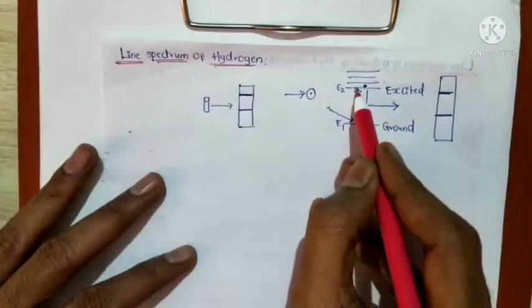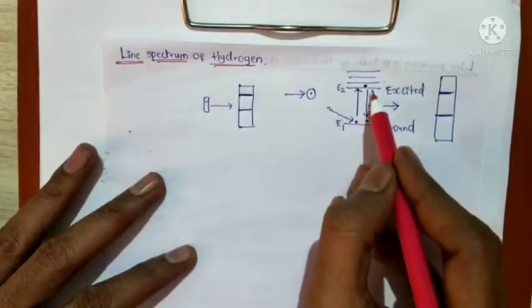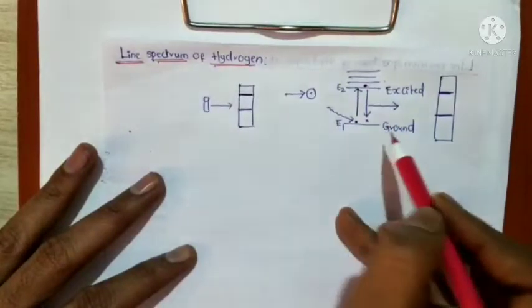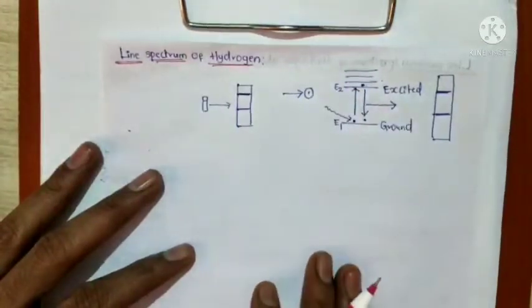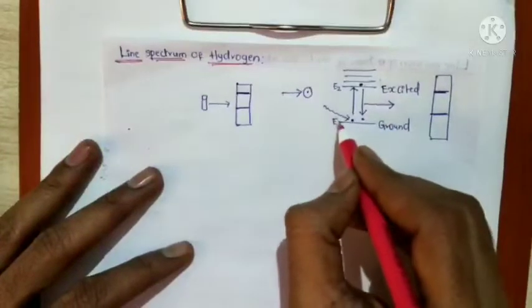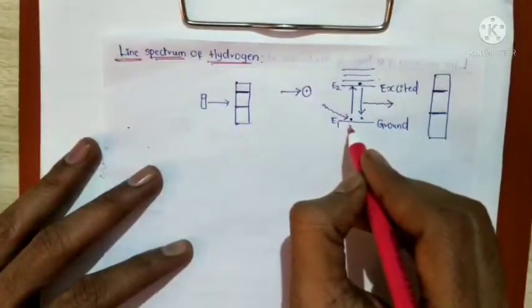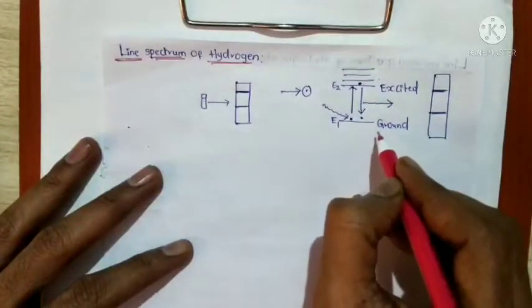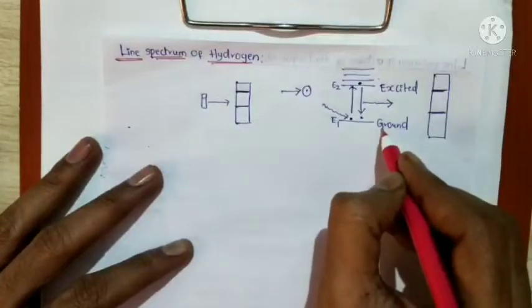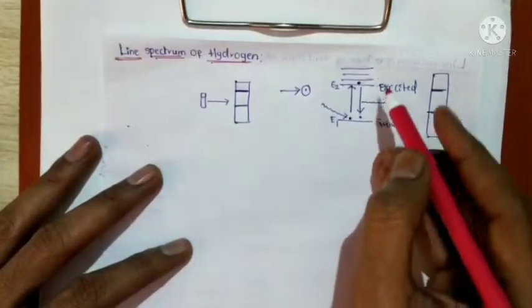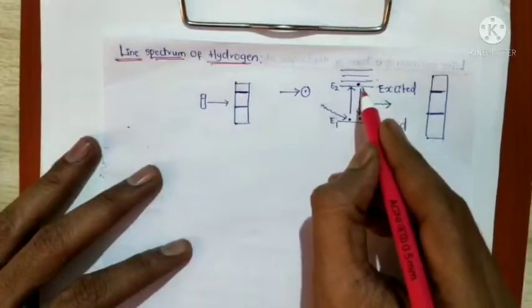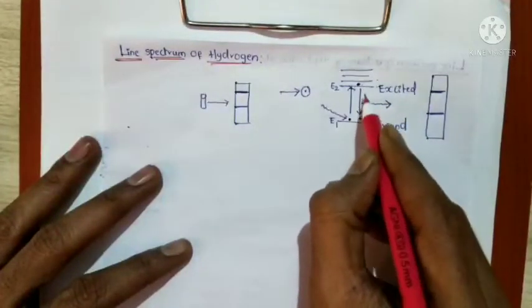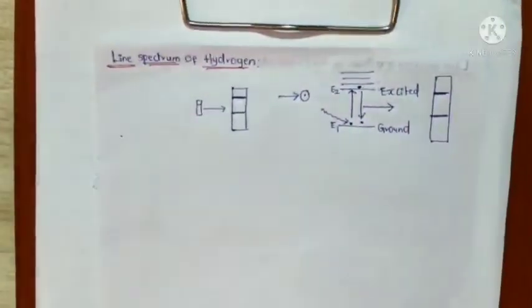This is called an electronic transition. When energy is absorbed, the electron goes from the ground state to the excited state, and when radiation is emitted, it comes back to the ground state from the excited state.